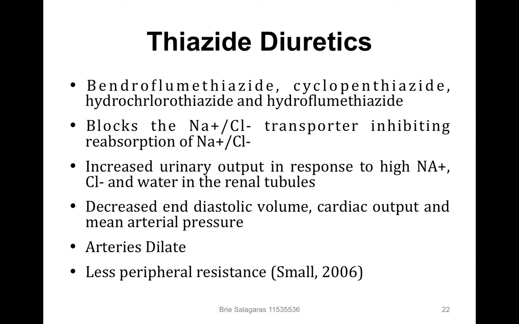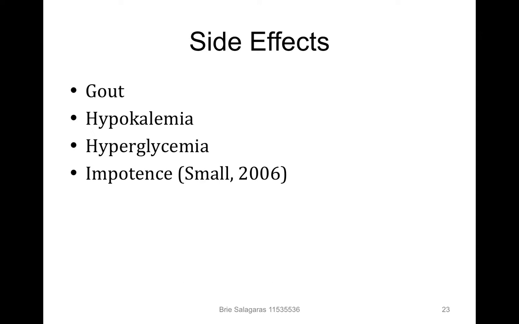As a result, often low sodium levels occur and reduced renal blood perfusion, activating the renin-angiotensin system, which causes negative feedback. Even with this negative feedback, the reduction in mean arterial pressure remains. This is often negated by using ACE inhibitors or angiotensin-1 receptor blockers in conjunction. Thiazides also open ATP-sensitive potassium channels in the arteriolar smooth muscle cells, causing calcium channel opening to be decreased in size and hence less calcium can enter. Thus, arteries dilate and less peripheral resistance occurs. Side effects: gout, hyperkalemia, hypoglycemia and impotence.